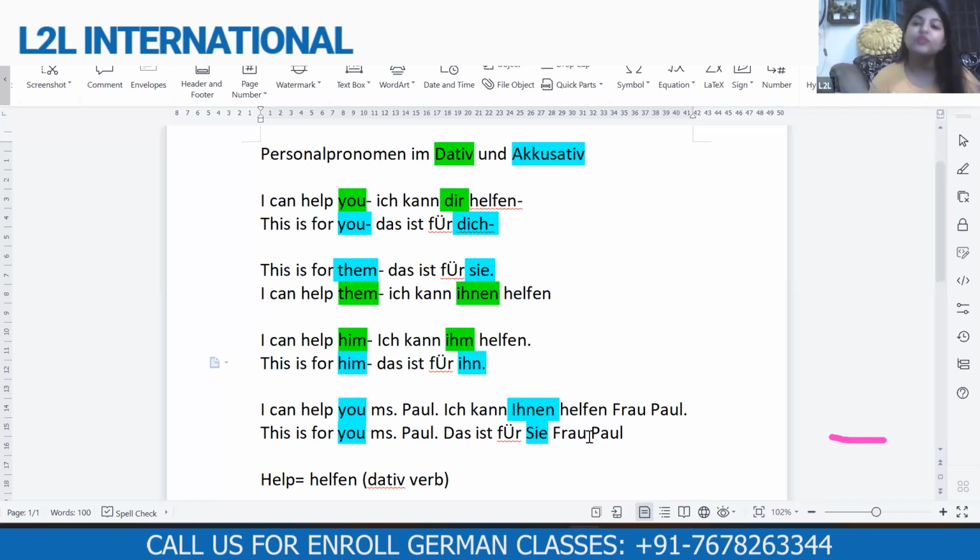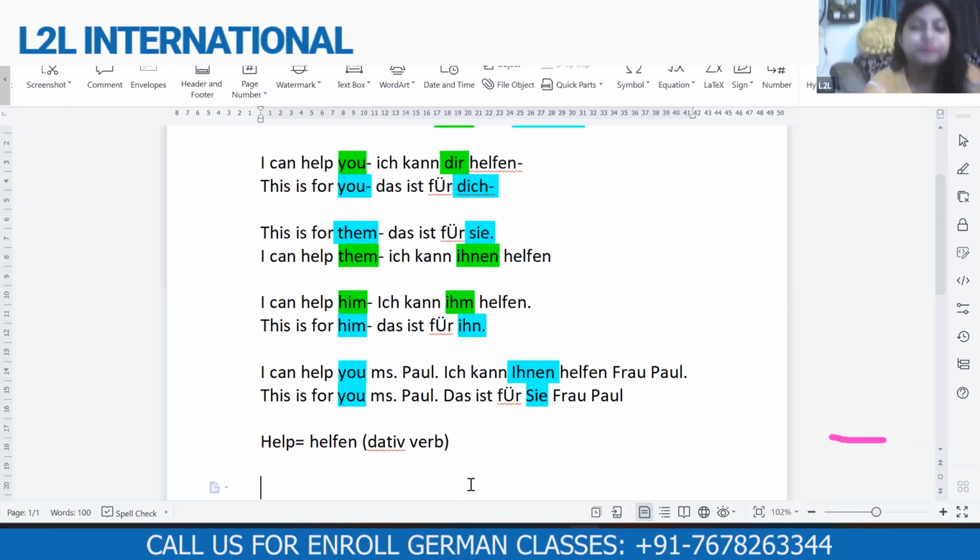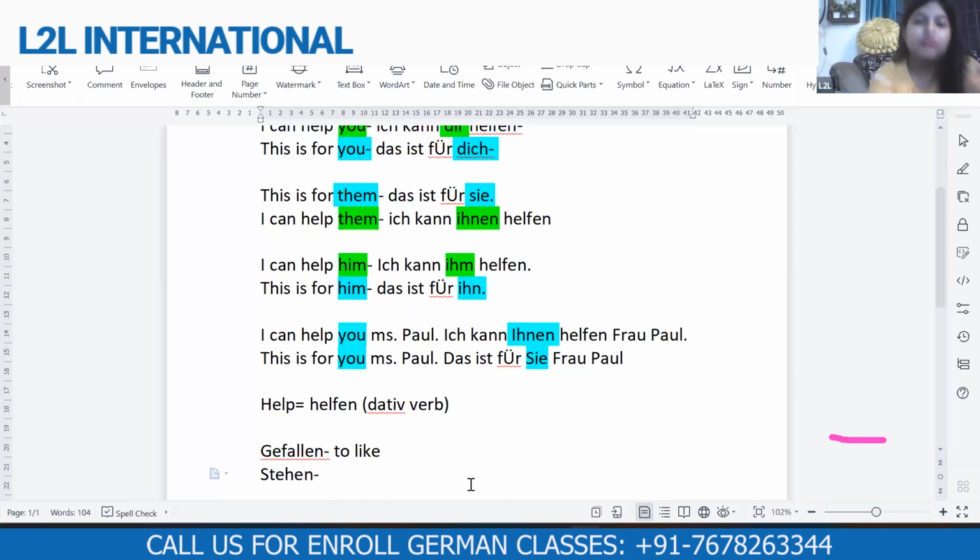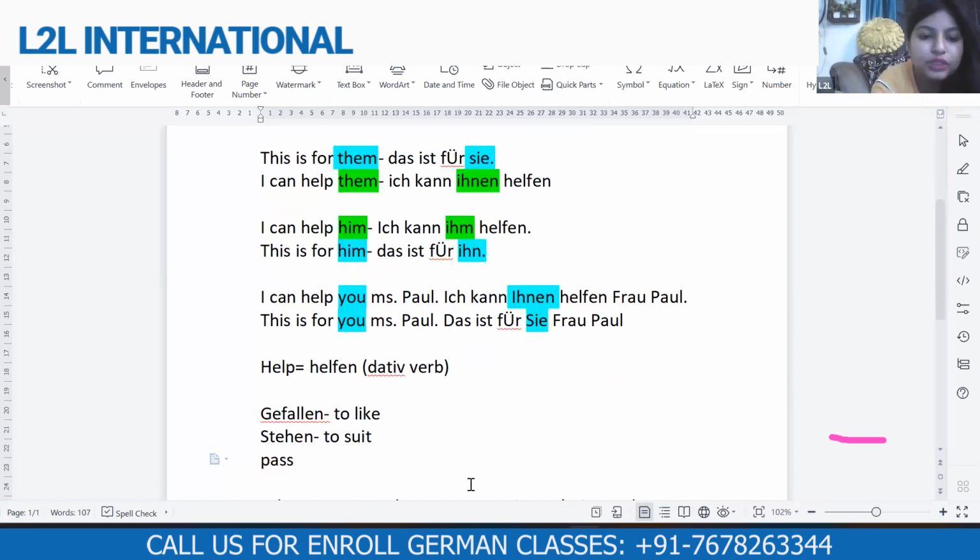So there are a few verbs in German. When we use those verbs in a sentence, the sentence becomes dative and we need to use the article in dative or the pronoun in dative. First verb is helfen. Second verb is gefallen, that means to like. Third verb is stehen. Stehen means to suit. And the fourth verb is passen. It is again to suit. Right? Stehen, we did in the last chapter as well.